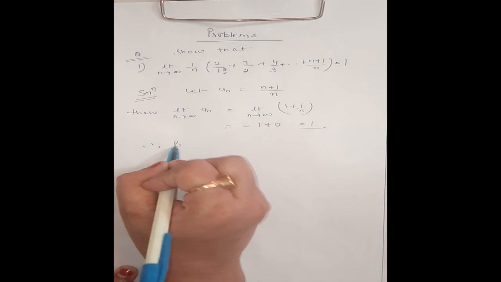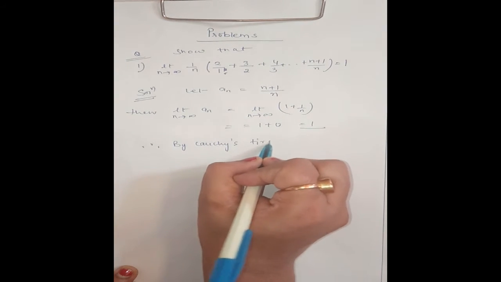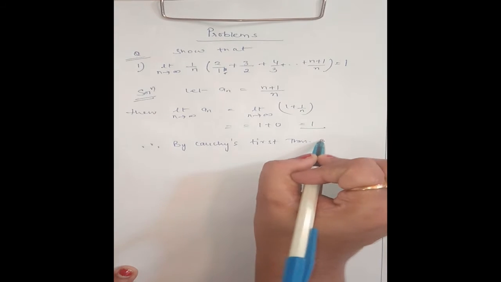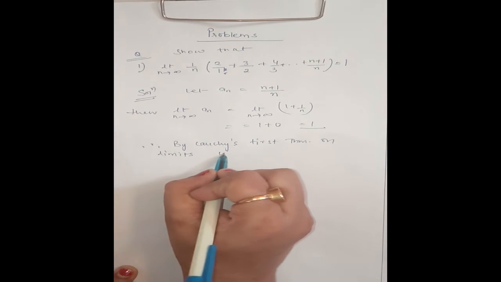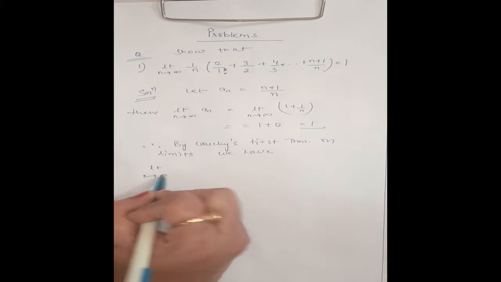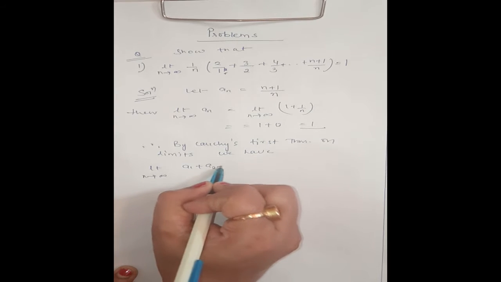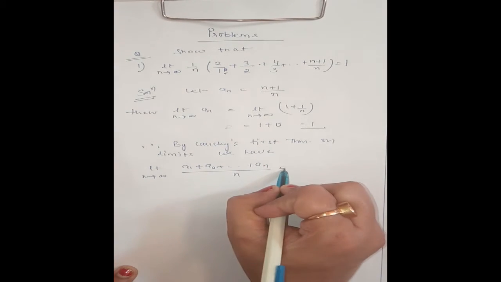Therefore, by Cauchy's first theorem on limits, we have limit n tending to infinity (a1 plus a2 plus up to an) divided by n is also equal to 1.